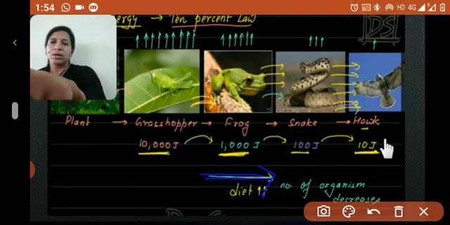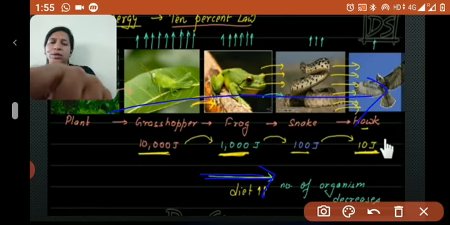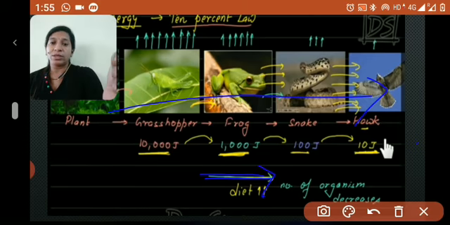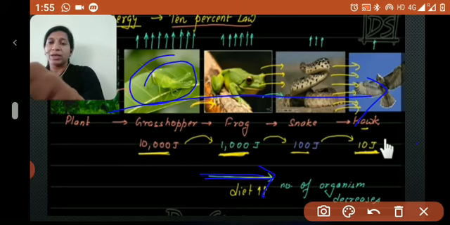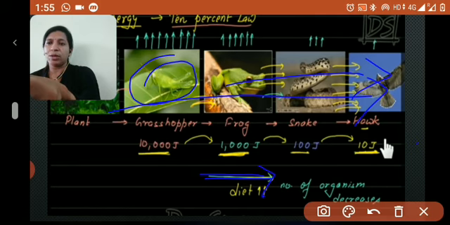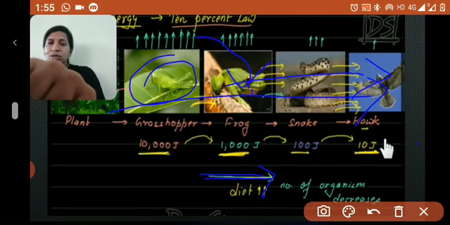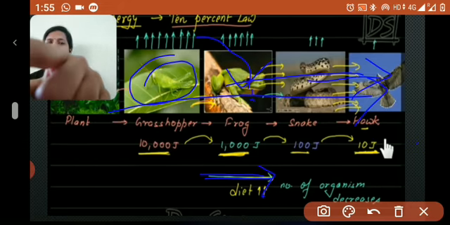From the producers to the top carnivores, what about the number of organisms? The number of organisms decreases. If you take the grasshopper, its number will be more if you compare with these three, because it should be eaten by the frog.